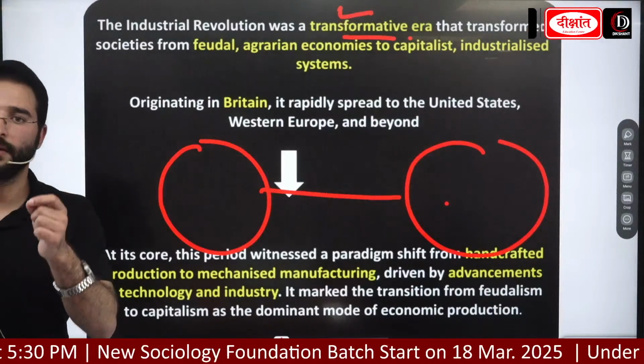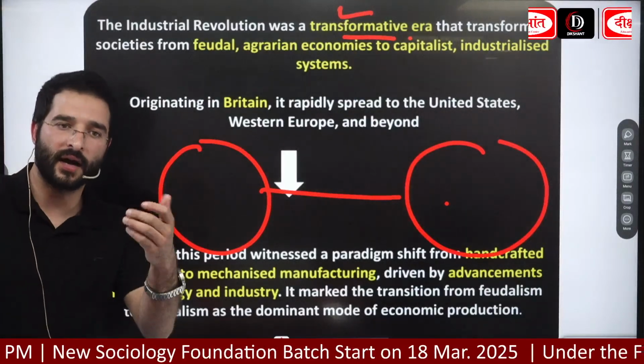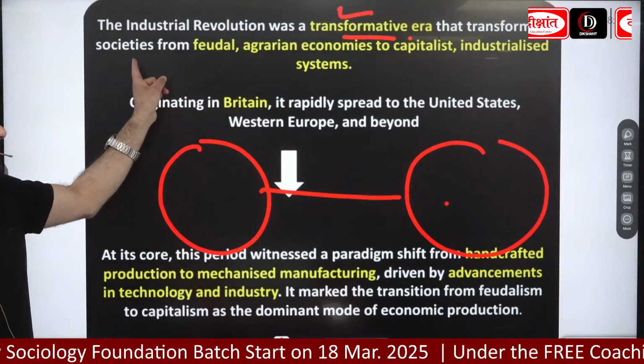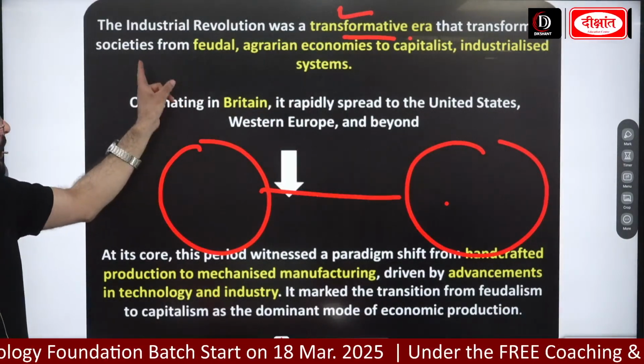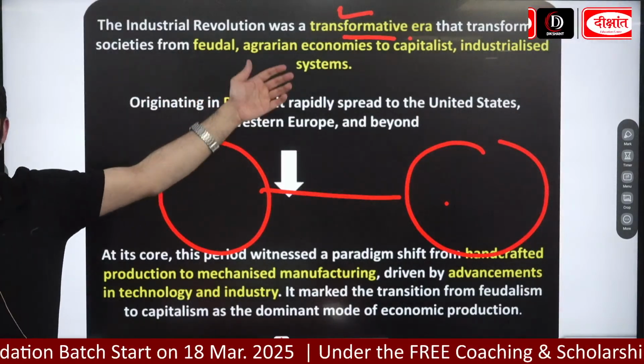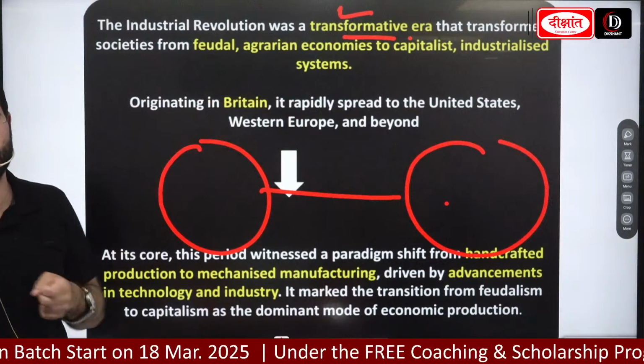The industrial revolution was a transformative era that transformed societies from feudal agrarian economies to capitalist industrialized systems.